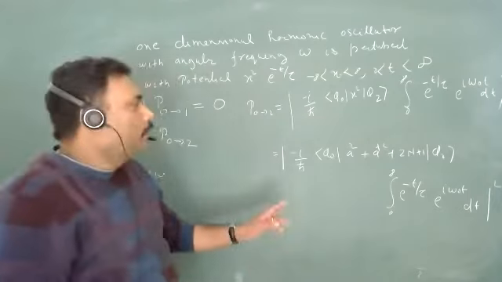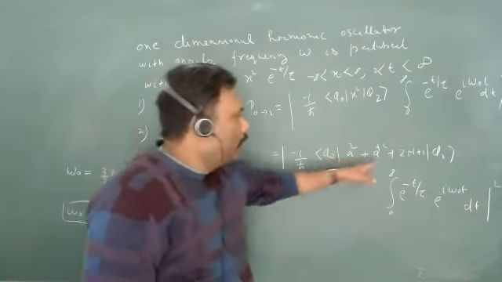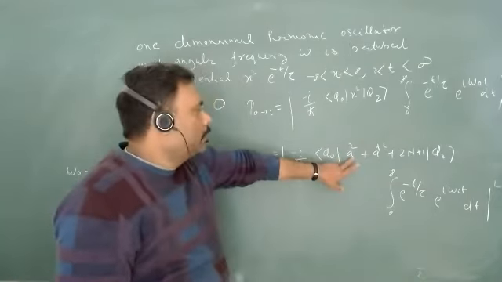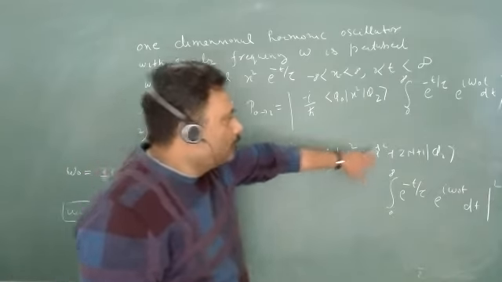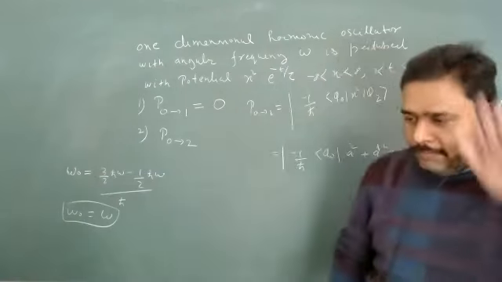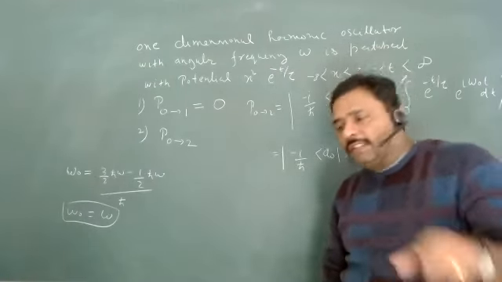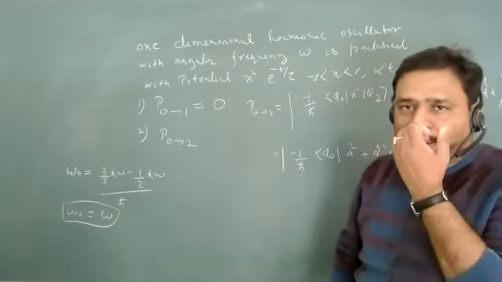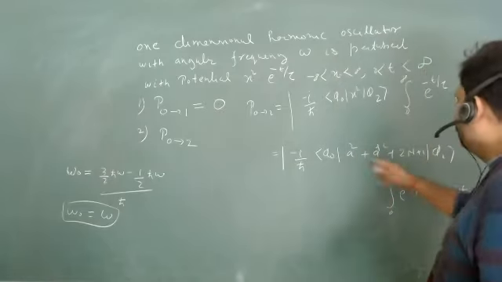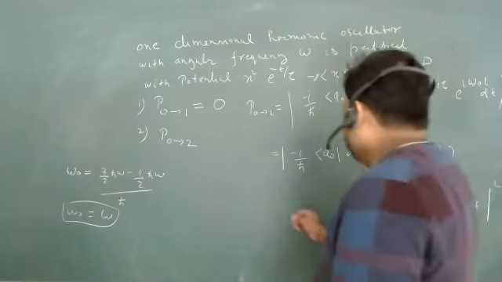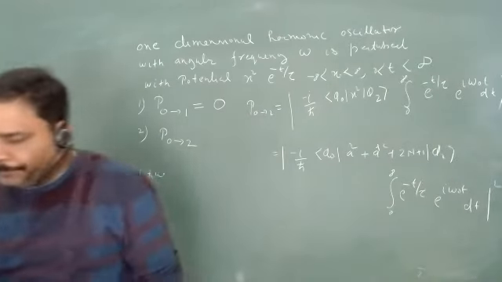Now which one is going to survive here? Among all three, only this one is going to survive, isn't it? Because a square will operate on phi 2, it will give you phi 0 with some coefficient root 2, root 1, and you will get phi 0. All others will be 0. So only one term is going to survive here.